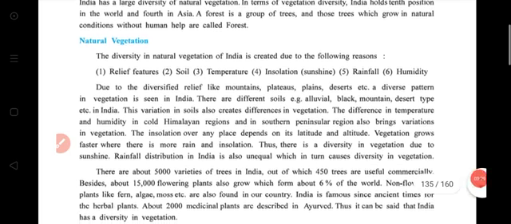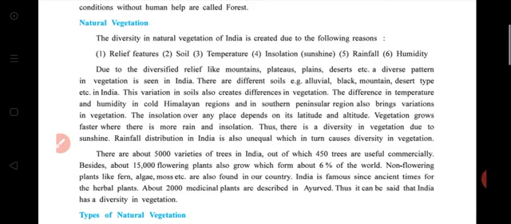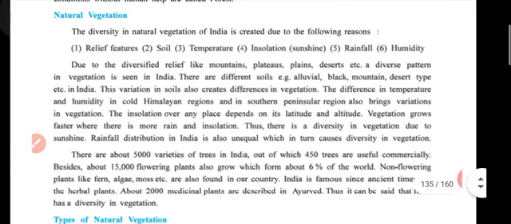The diversity in natural vegetation of India is created due to the following reasons. First, relief features, soil, temperature, insolation, sunshine, rainfall, and humidity. Due to diversity in relief like mountains, plateaus, plains, desert, etc., a diverse pattern in vegetation is seen in India. There are different soils like alluvial, black, mountain, desert type, etc., in India, and the variation in soil also creates difference in vegetation.